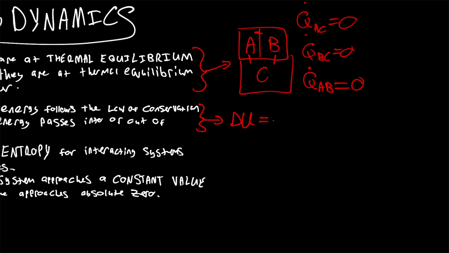So for example, if you have heat being added, so delta Q net, that's net heat being added into the system, minus the work being taken out of the system, delta work net. That's the work being removed from the system. So essentially, the increase in the internal energy of a system is related to the net heat being passed into the system minus the net work being removed from the system.